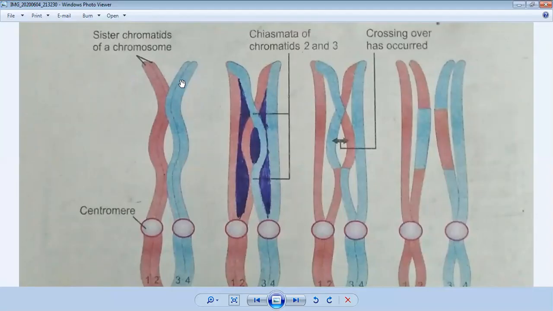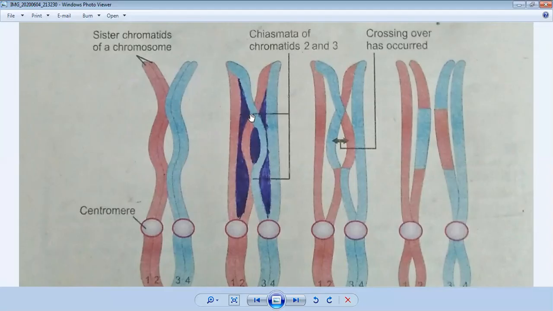Now which will be joined? 2 and 3, while 1 and 4 will be in an aligned position. You can see number 1 and number 4 are in a straight position, and here is the number 2 chromatid and this is the number 3 chromatid.